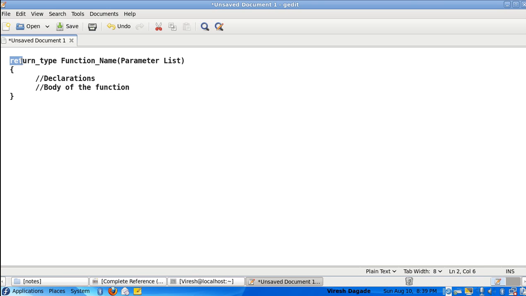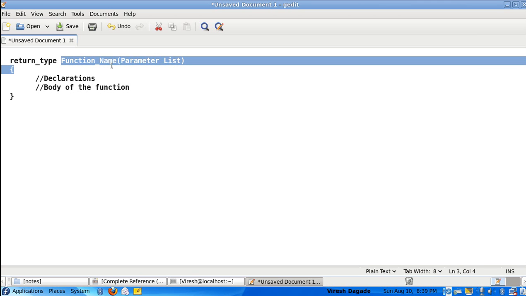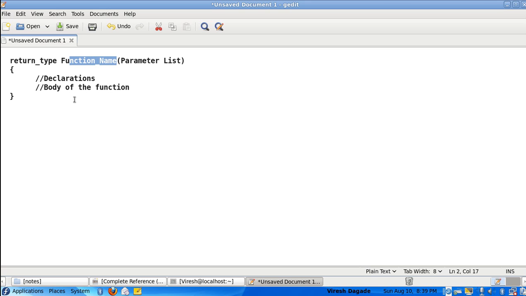Here the return type specifies what the function is going to return at the end. After a task has been achieved, at the end the function might return something back to the calling function. In this case I consider the main program to be the calling function. So main will be calling this function, and this function will perform the task and later on it may or may not return a value. If it returns a value, the return type would specify what type of value the function is going to return.